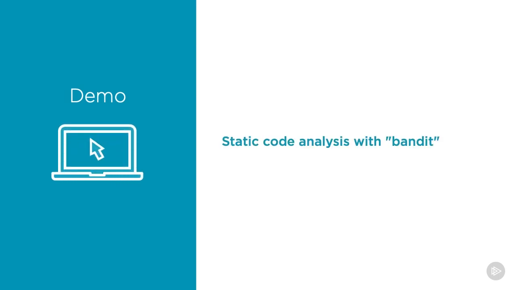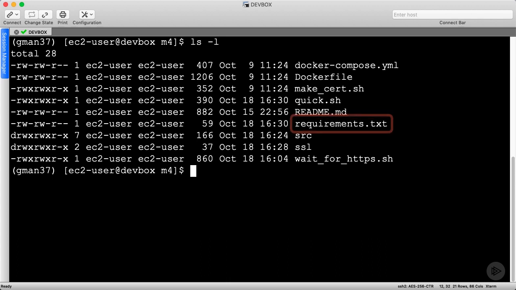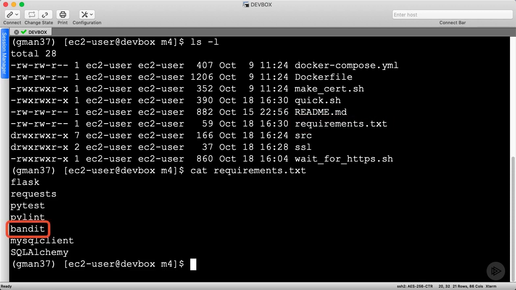Now that we've repaired our CI pipeline, we can further enhance it by adding static code analysis using a Python package named Bandit. We only need to include one new package in our requirements file. The Bandit package will provide us with basic static code analysis capabilities for our Python source code. It's really easy to use.